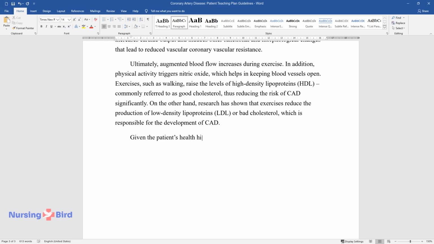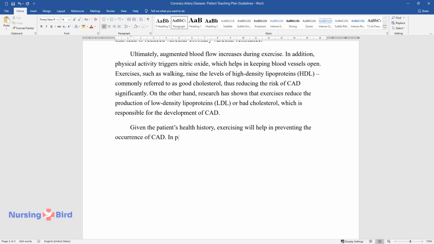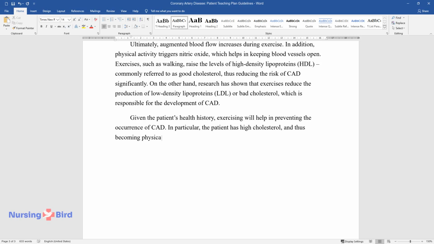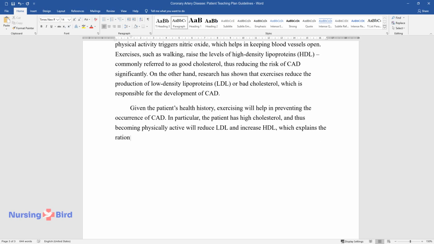Given the patient's health history, exercising will help in preventing the occurrence of CAD. In particular, the patient has high cholesterol, and thus becoming physically active will reduce LDL and increase HDL, which explains the rationale for the selected intervention.